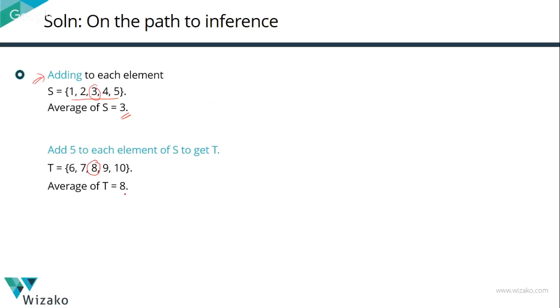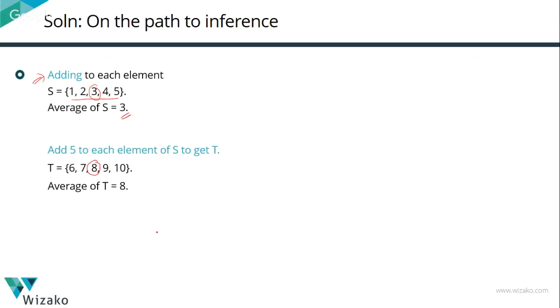The same value K to each. The average of the new set is going to be K more than the average of the old set. The average for the old set was 3. We added 5 to each element in S. So the average for set T is going to be 5 more than the average of S, which is going to be equal to 8. So this works for addition.